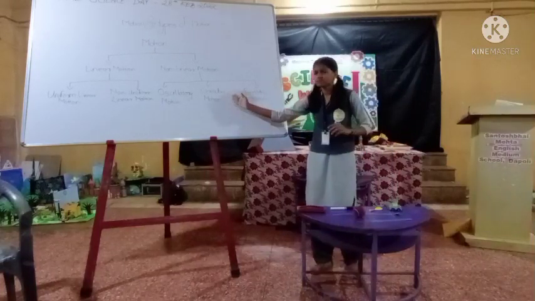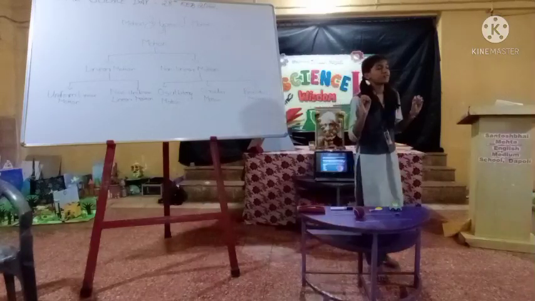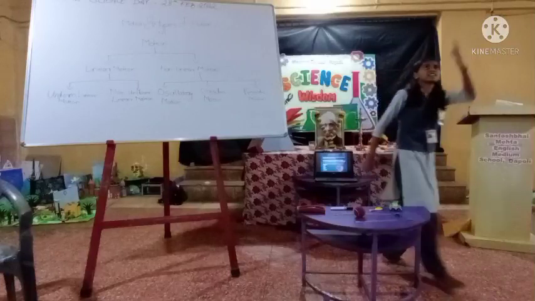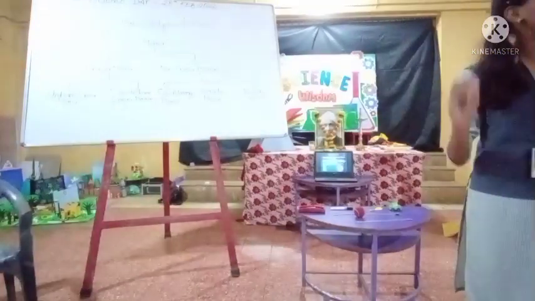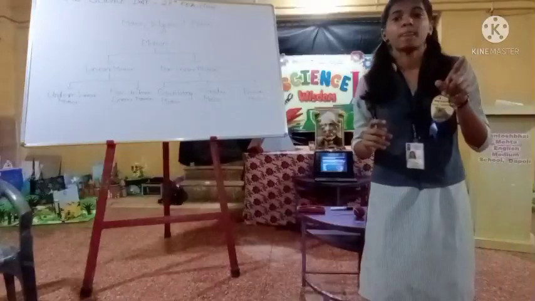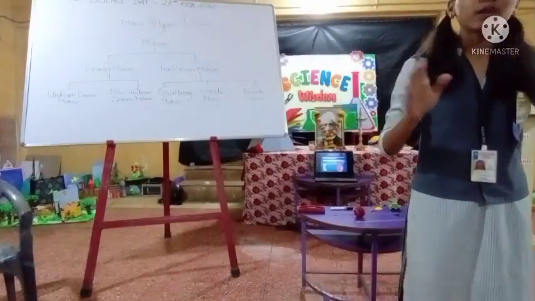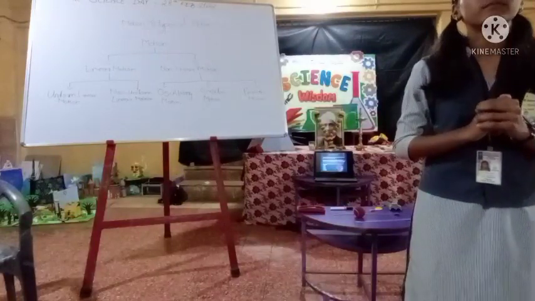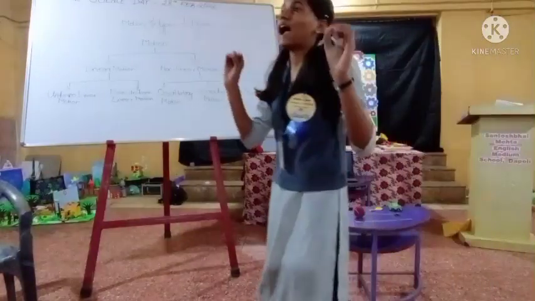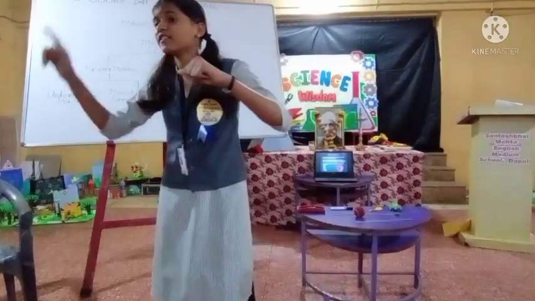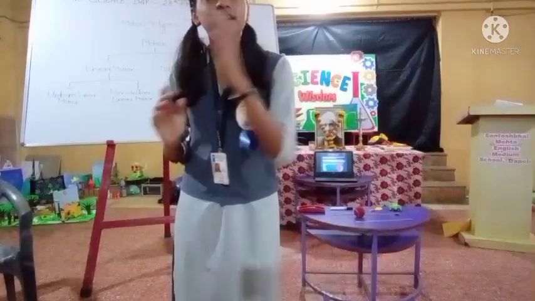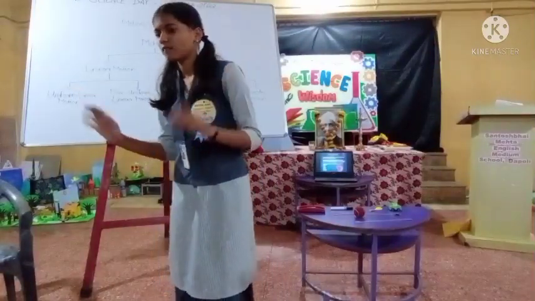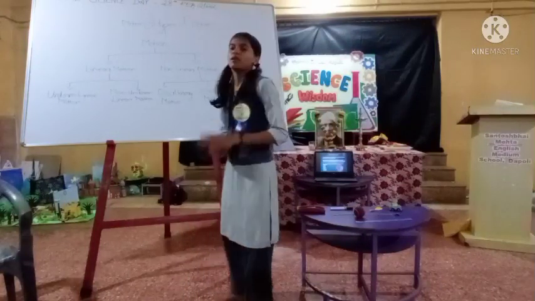So our second type is circular motion. Circular motion is a very simple motion to understand. See this fan moving in a circular manner. All of you can see? Yes. So this fan is which motion? Circular motion. Means any object that moves in a circular manner, that motion is said to be circular motion. All of you see the hands of clocks? Moving in which manner? Circular manner. So that motion is also said to be circular motion. All of you understood?